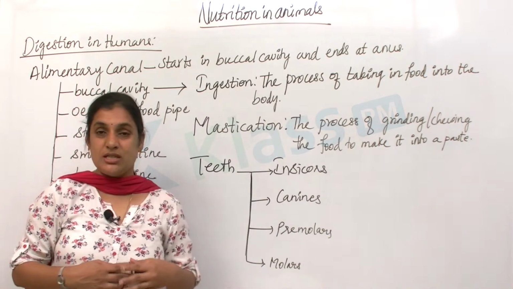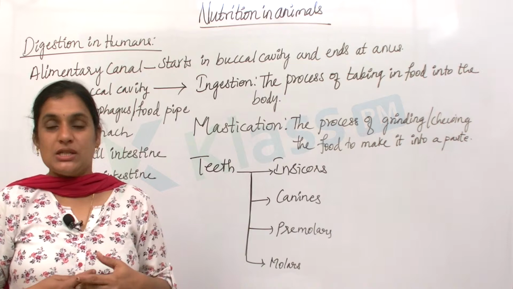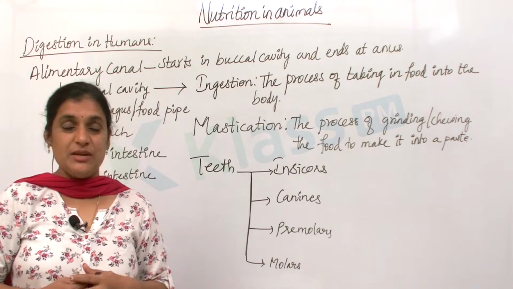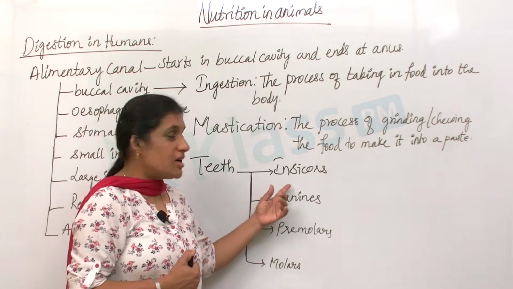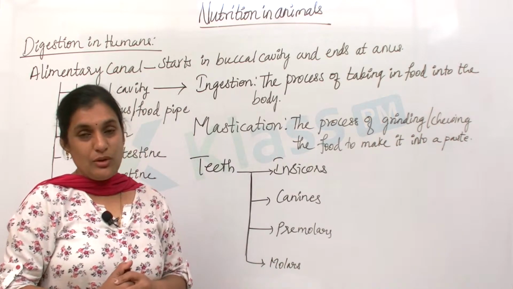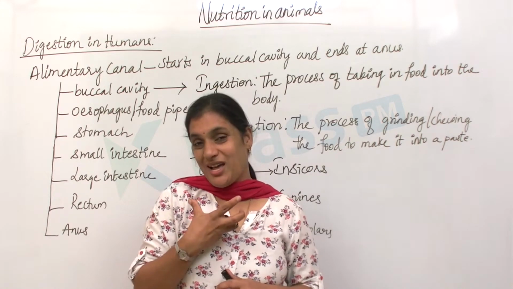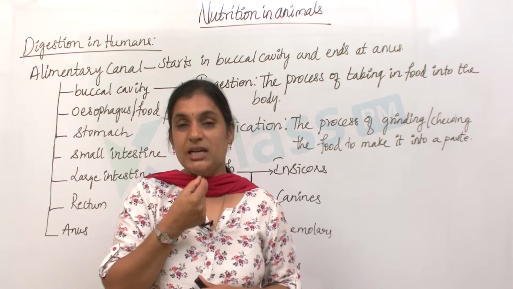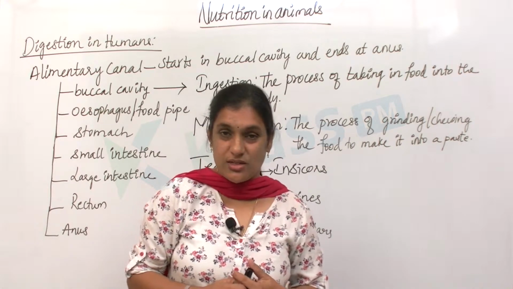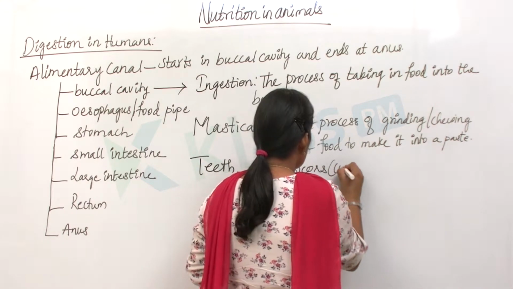As I've told you, the teeth help in chewing the food, grinding the food and making it into a soft paste. The 4 different types of teeth we have in our oral cavity are incisors, canines, premolars and molars. First let me tell you about incisors. You have incisors in the front. When you smile, say cheese, you immediately put your teeth out, right? The first 4 teeth, upper 4 and lower 4, are said to be incisors, and these are also known as biting teeth or cutting teeth.